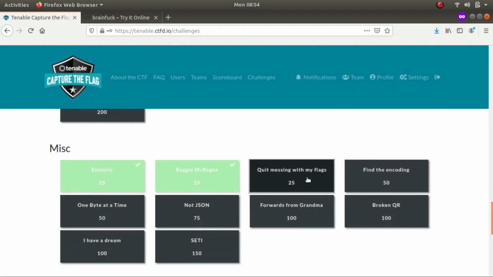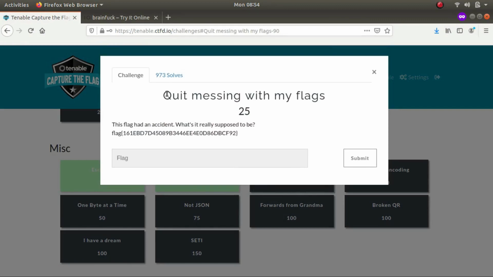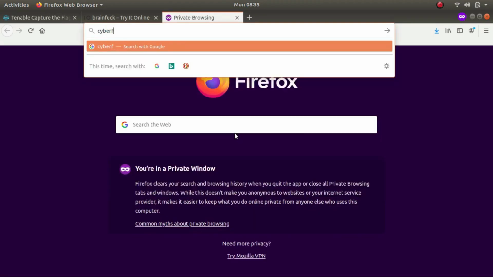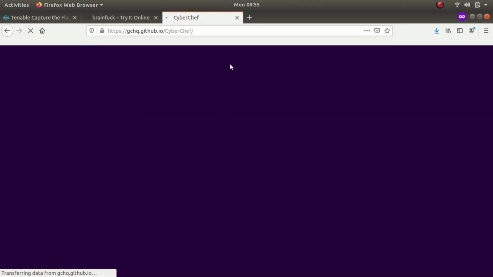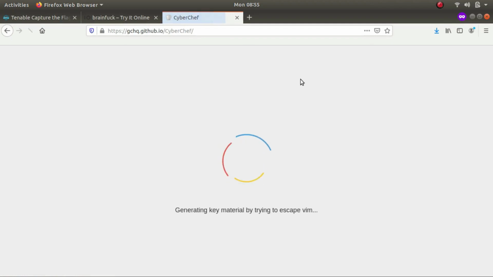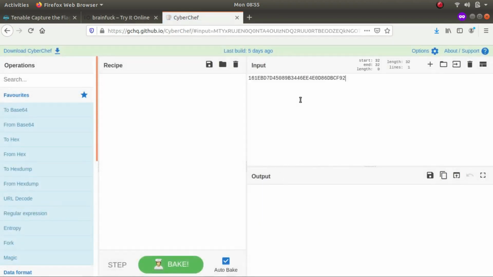Now the next challenge is Quit Messing With My Flags. So this flag is an accident. What is it really supposed to be for 25 points? There are a bunch of characters between these curly brackets. So let's try CyberChef. Well, I'm guessing that it could be one of the bases, and it could also be hex because the characters are between 1 to 9 and A to F.